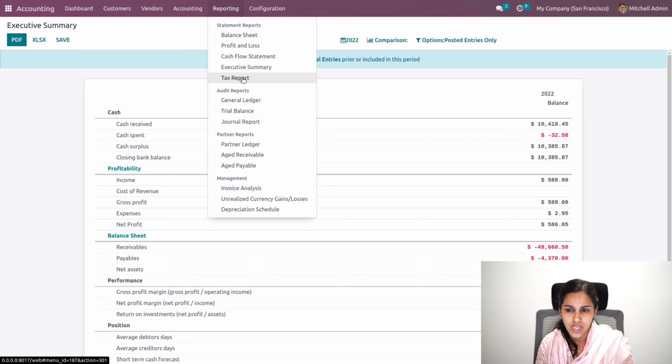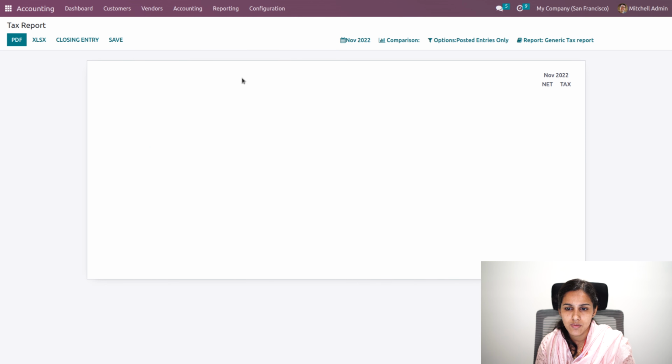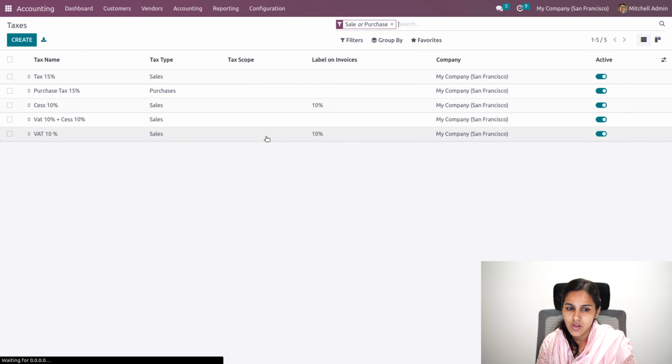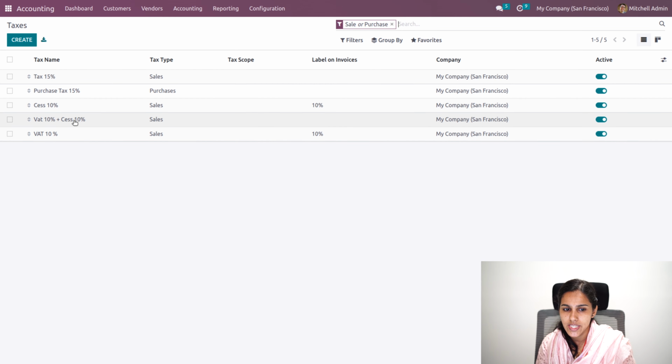Then we'll be having the tax report. So whenever we apply a tax in any of the sales, that will be applied over here. So let's go to our taxes, where we configured a group of taxes, that is VAT 10% and sales 10%.